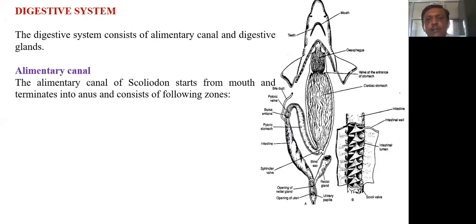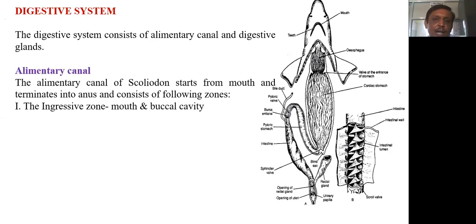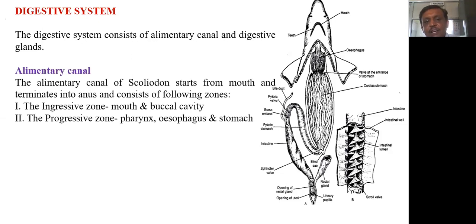However, for our convenience of understanding, we are going to divide this alimentary canal into four zones. First one is the ingressive zone, which includes the mouth and buccal cavity. The second one is the progressive zone, which consists of the pharynx, esophagus, and stomach.